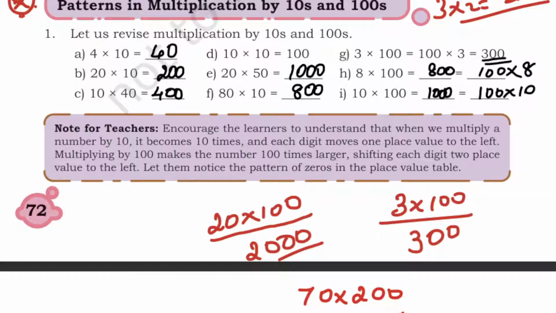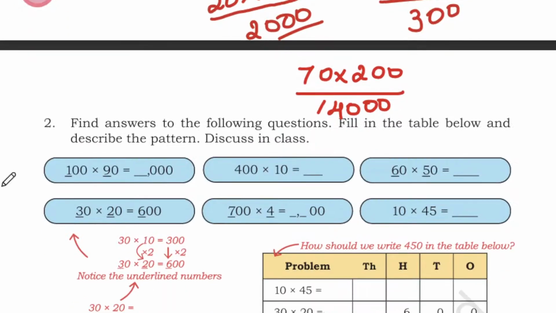Next we will see, find the answer to the following question, fill in the table below and describe the pattern, discuss in the class. So here again the same questions. How many zeros do we have? 1, 2, 3. So 3 zeros are already there. So 9 ones are 9. And here how many zeros? 1, 2, 3. Put 3 zeros.